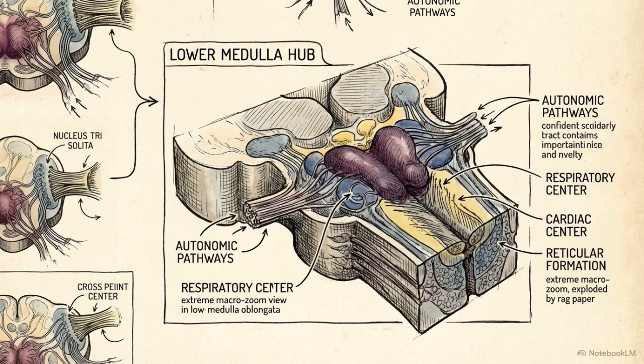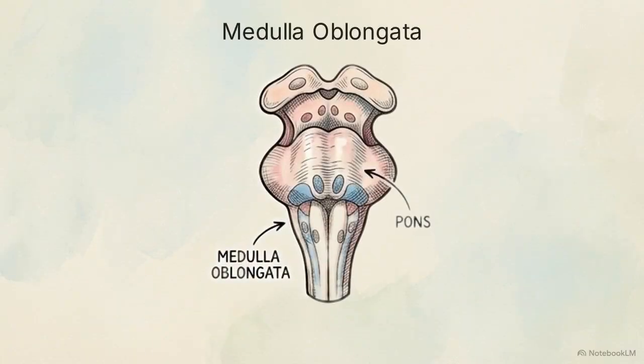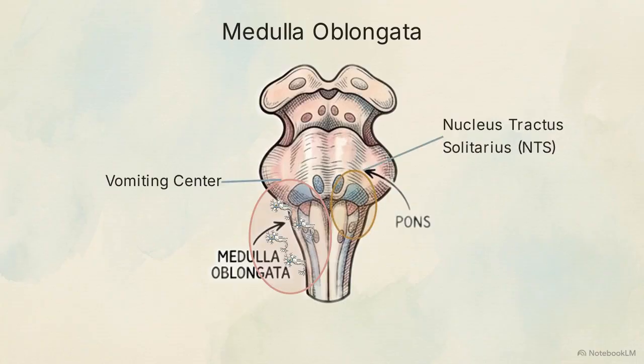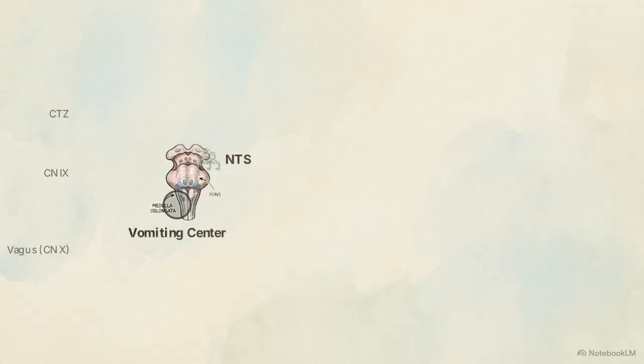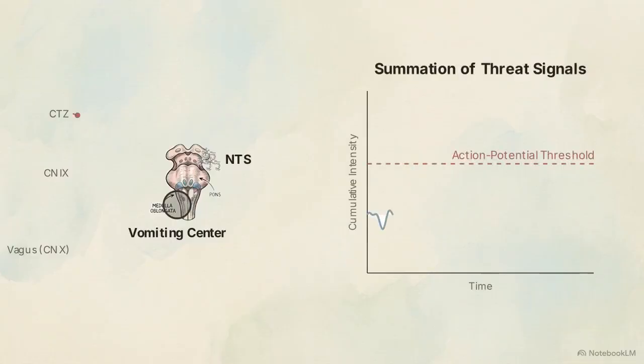in the brainstem. This schematic isolates the medulla. Within its lateral reticular formation, the vomiting center exists as a neural network executing the emetic sequence. Here, the nucleus tractus solitarius acts as the primary data receiver, processing incoming sensory signals from the body. The vomiting center operates like a biological CPU. It remains dormant while the nucleus tractus solitarius evaluates threat signals, initiating the reflex only when combined stimuli breach a